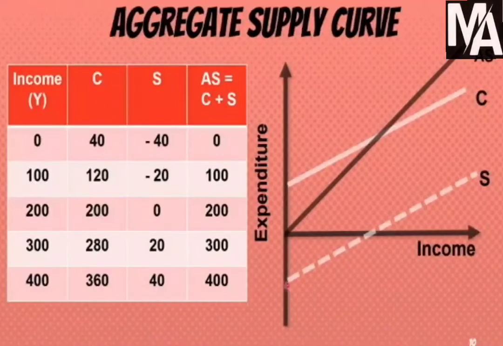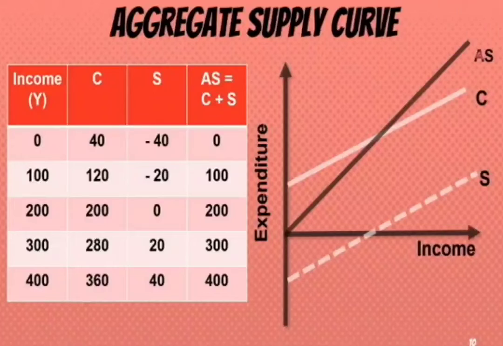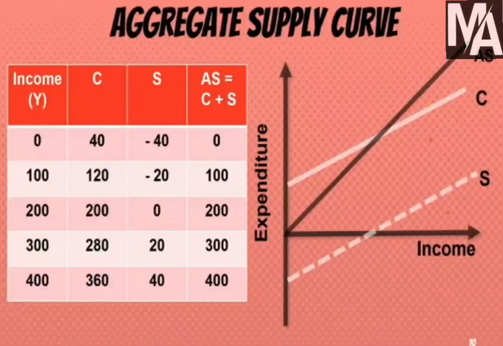Now we have aggregate supply, and this aggregate supply is dividing the entire graph at 45 degrees. And this is because the value of AS is exactly the same as income, and therefore 90 degrees is split into two parts by this curve, that is AS. We can call this line the income curve as well, because AS is also showing this value here, that is 0 to 400. Now, the most important point to find out is this point, when AS or income is meeting C.